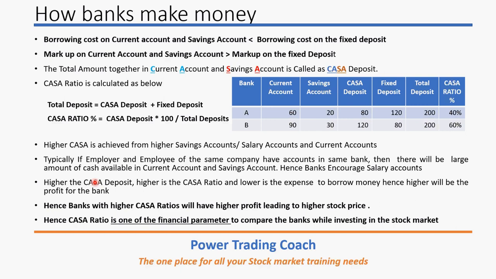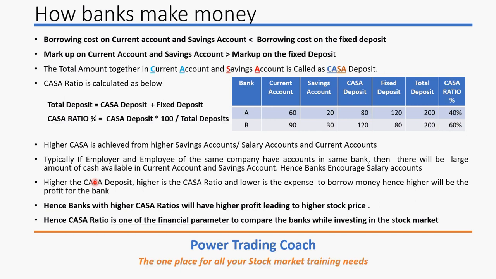And if there is a salary account, that also means a lot of money will be there, and a lot of new accounts will get created in the bank. Generally, for a salary account, the bank will say it is a zero balance account. You can have a zero balance account. Now think about it.